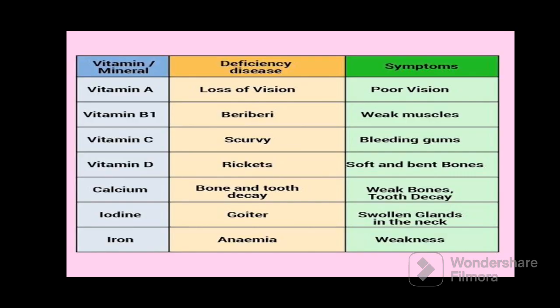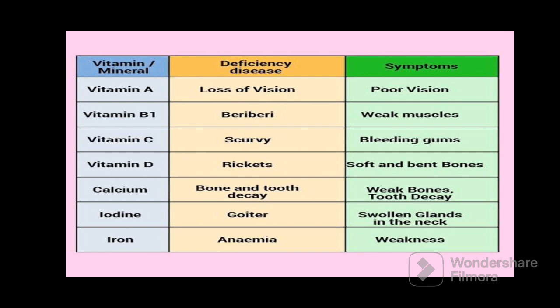Now next, if we see the overall deficiency diseases that are caused due to lack of vitamins or minerals, then we will find vitamin A, that is the loss of vision, vitamin B1, that is the beriberi, vitamin C deficiency disease scurvy, vitamin D rickets, calcium bone and tooth decay, iodine the goiter, and iron deficiency causes anemia.